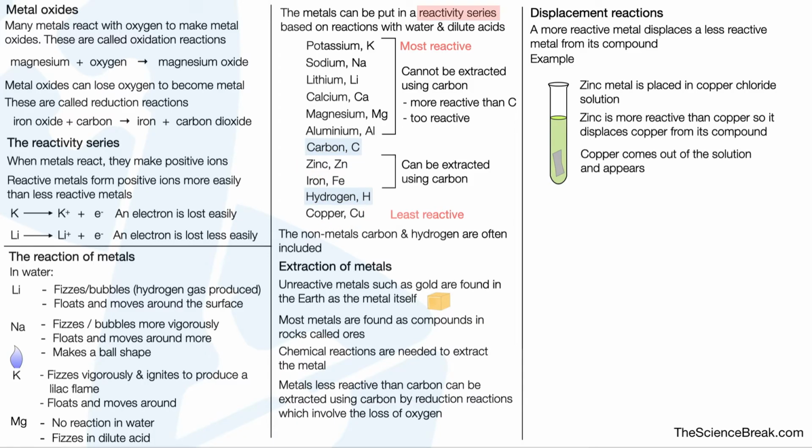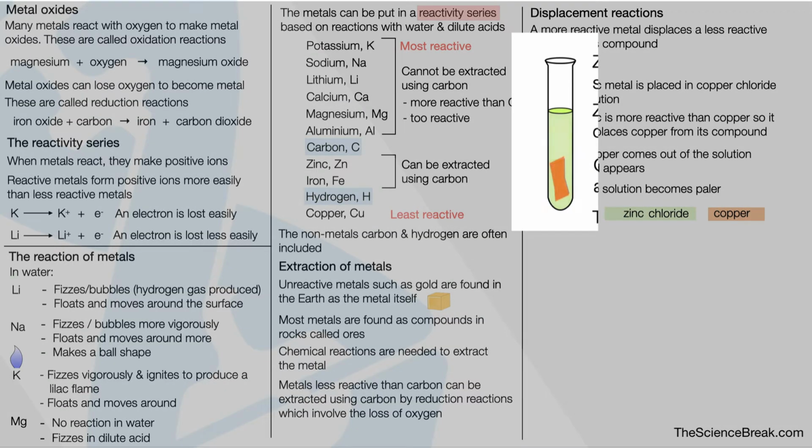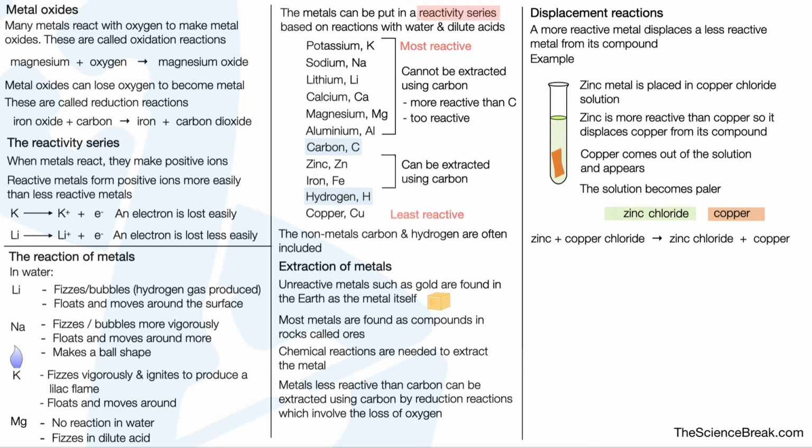Copper comes out of the solution and appears, and the solution becomes paler. So zinc and copper chloride is a green color, as we said. The zinc will displace the copper, and therefore the copper appears on the surface of the zinc. The solution becomes a little bit less green as well, a lot paler than it was before. And we can see there in the diagram, the copper has formed on the surface of the zinc. So we can summarize this in a word equation: zinc plus copper chloride gives us zinc chloride plus copper.